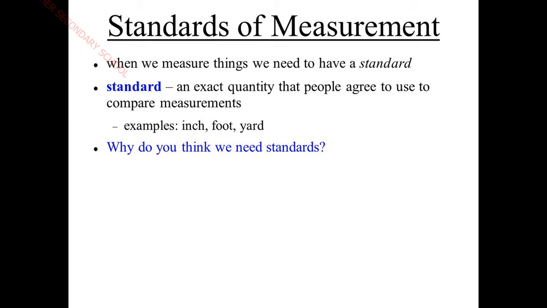I hope you are clear about what we mean by standard: people all over the area agree to use that quantity to compare measurements. Non-standard doesn't have any exact quantity.